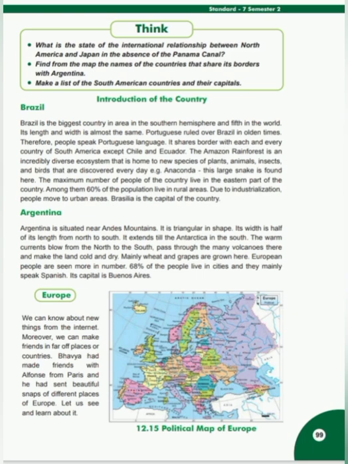Argentina. Argentina is situated near the Andes Mountains. It is triangular in shape. Its width is half of its length from north to south. It extends till Antarctica in the south.